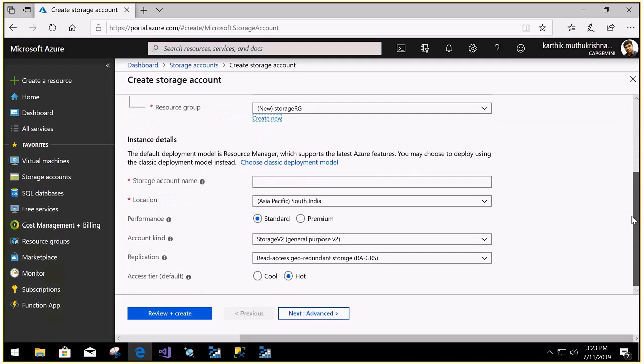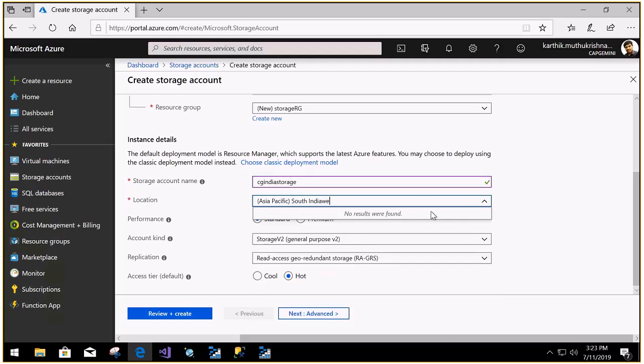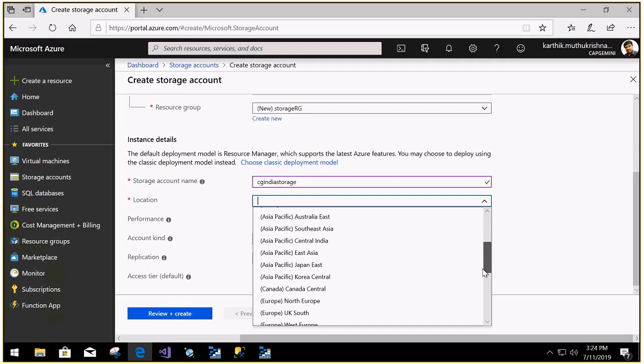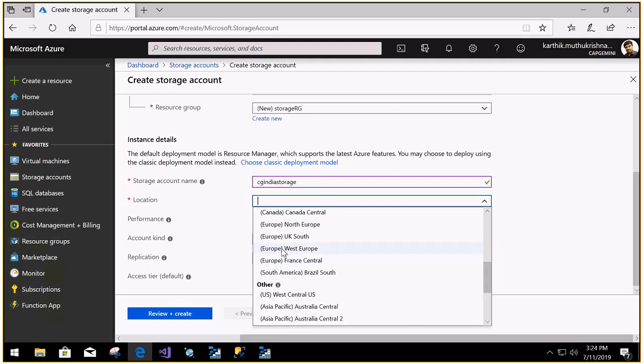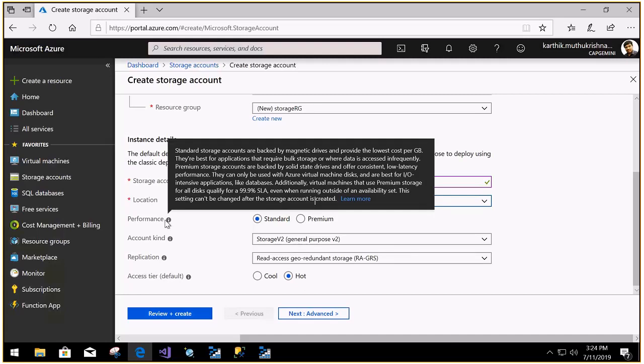For the storage account name I'm giving CG India, because it should be unique. Okay, so you can see that CG India storage is unique, and the location is West Europe. In the performance option, they are just giving when to use what, so you can very clearly understand this.